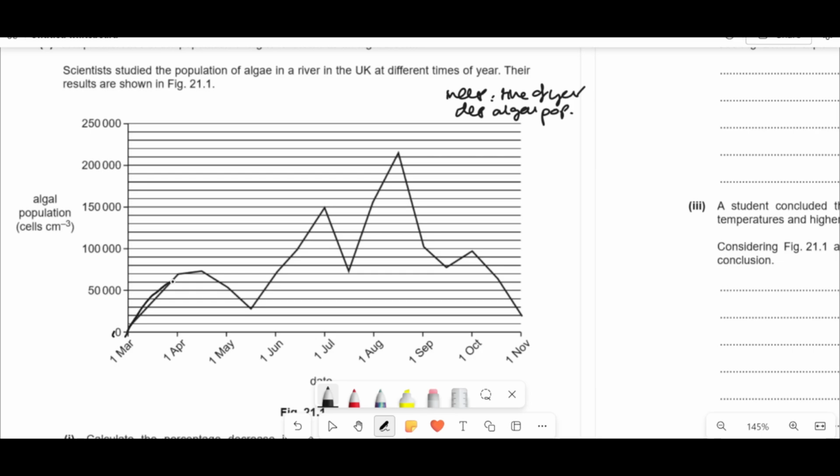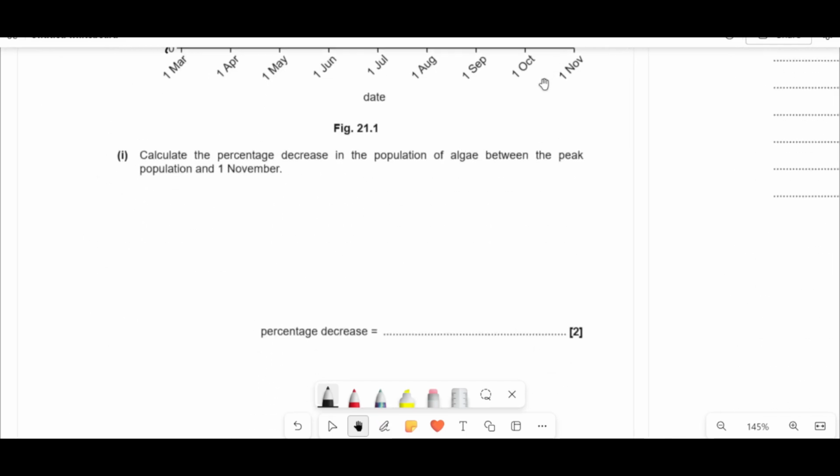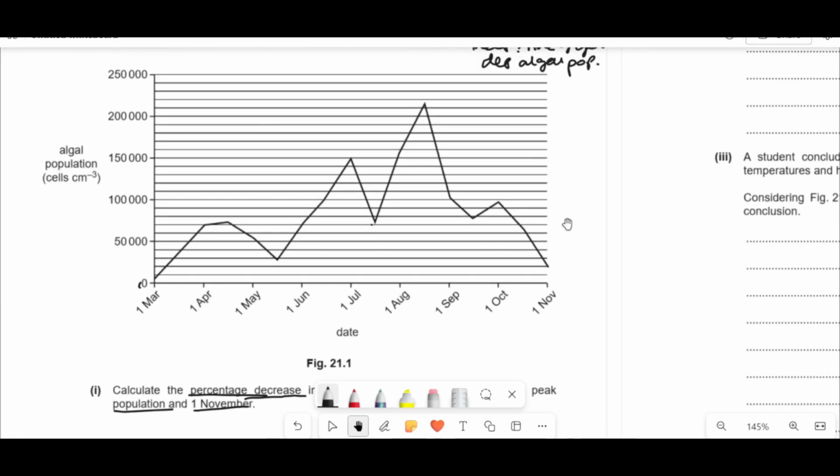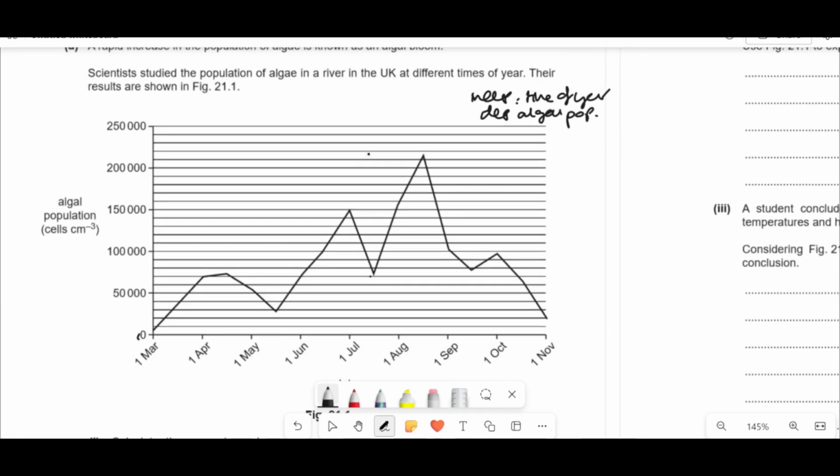It's just a quick idea of what's going on. From March to May, it goes up and levels out in April and then goes down. And then from May to June, July-ish, it goes back up and then down again. And then July to August, it peaks and then goes back down. You can see there's just a repeating pattern of up and down, right? It says here, calculate the percentage decrease in the population of algae between the peak population and 1st of November. So the peak population is the highest it'll ever get, which is here. So that's about 21500.